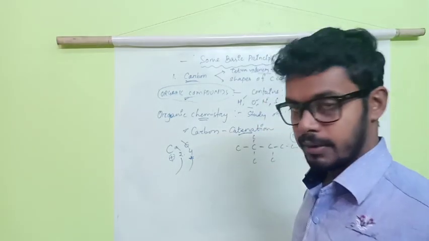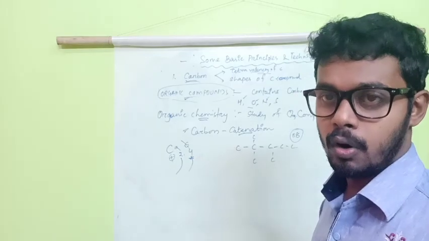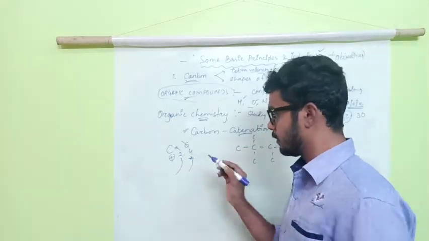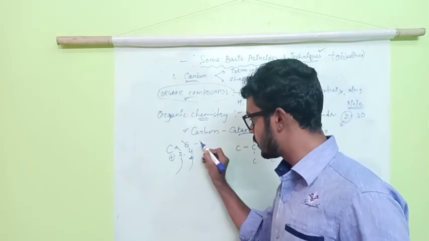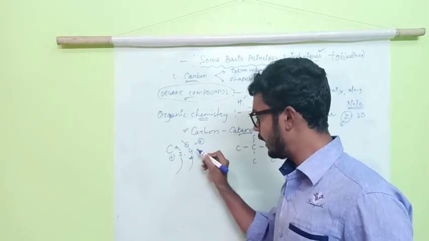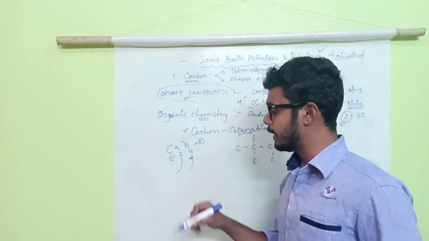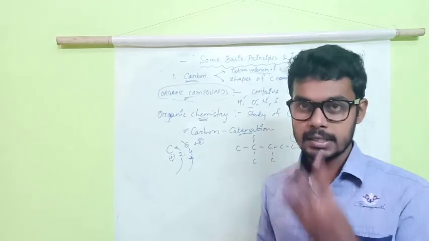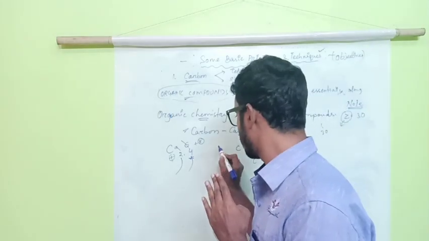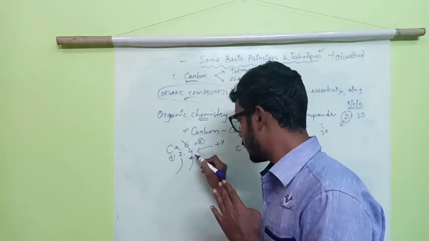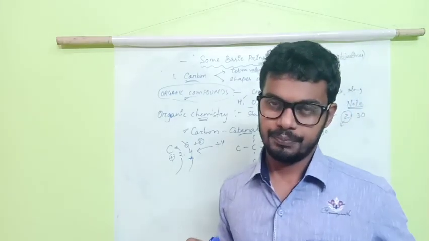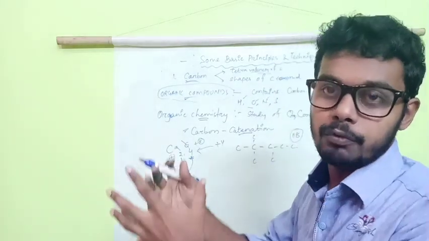To get an octet, to get 8 here, how many electrons does carbon need? At least 4 electrons. If someone gives it 4 electrons, it will become 8 and then it will be stable. It will achieve the inert configuration.